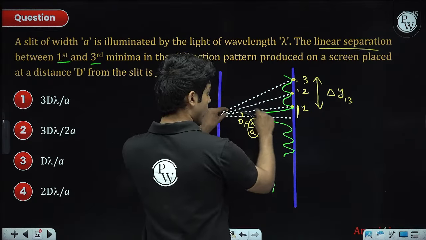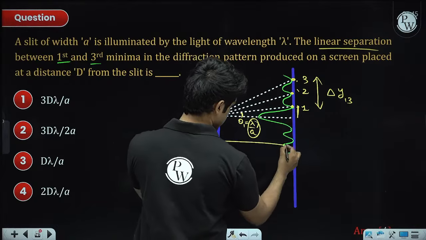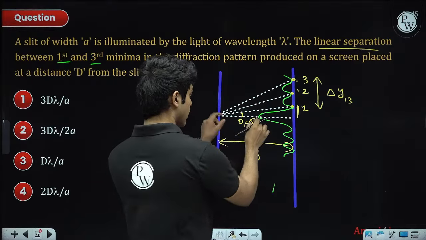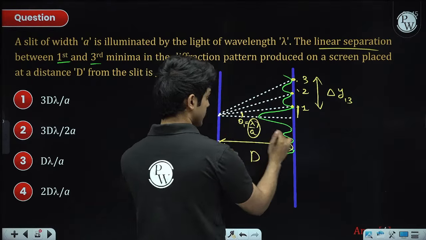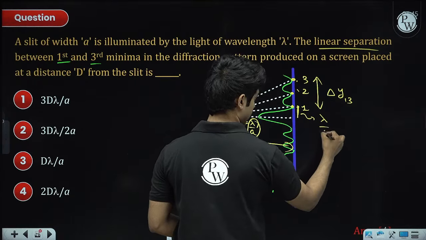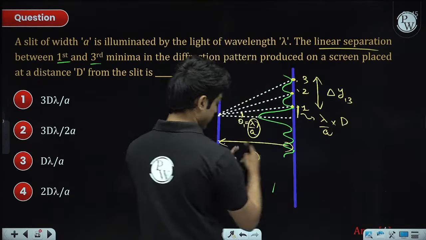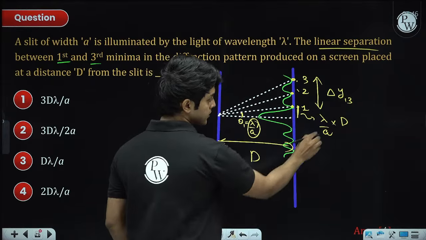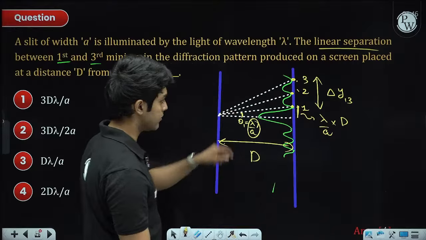So if I do angle multiplied by this distance, using the arc length formula, radius multiplied with theta, this length will be lambda by a, the angle, into radius, capital D. That will give us this tiny distance. We can do this because the angle is small. All these angles are very small.